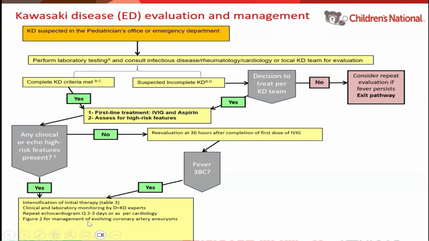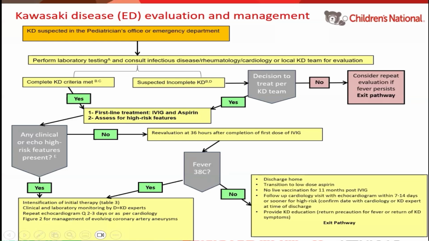One thing that's important is to repeat evaluation with echocardiography every 2 to 3 hours if you have a child with Kawasaki disease. If the patient develops aneurysm, I will walk you through figure 2 what to do with those patients. Those who respond and their fever subsides are the ones that we will send home. We'll transition to low-dose aspirin. Because we gave IVIG, we're not going to give live vaccination for 11 months post-IVIG.